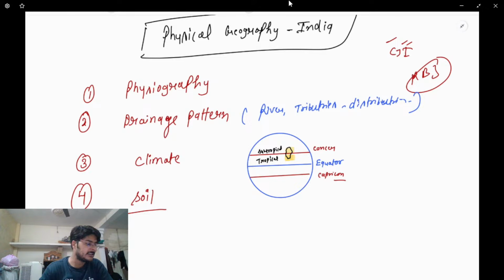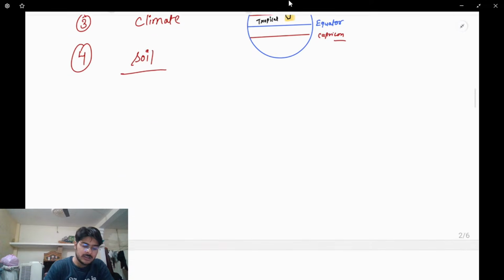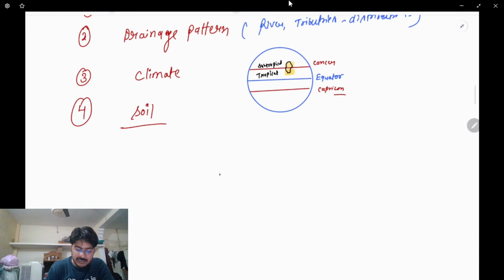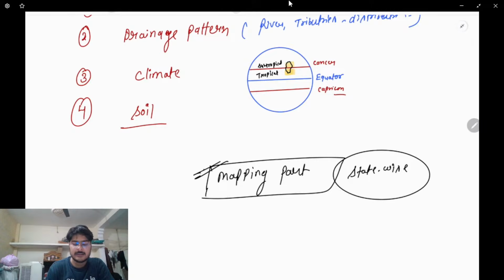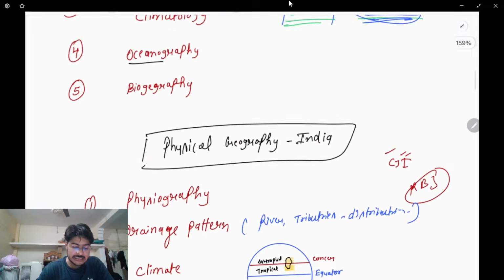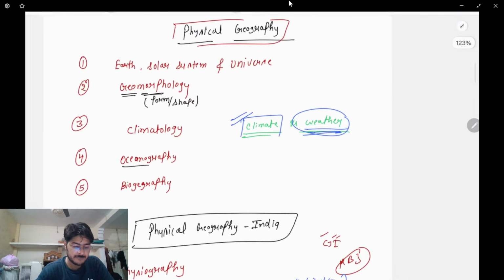These things are there in your syllabus that you need to study, along with the biggest surprise for you, which is the mapping part. And how will the mapping be? We'll do the mapping state-wise. State-wise mapping is there. Clear? Now this is the syllabus of geography.